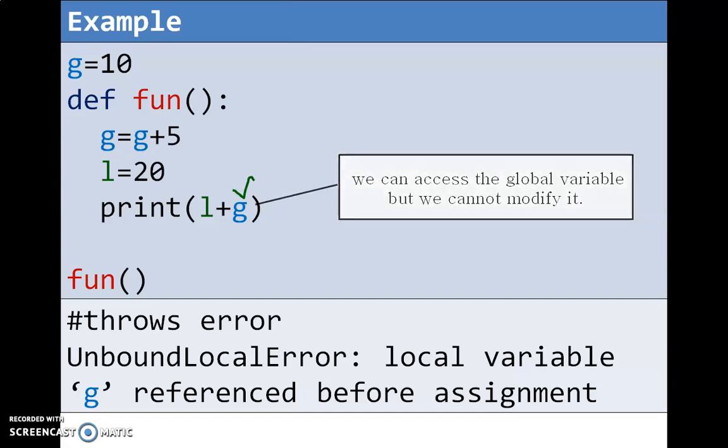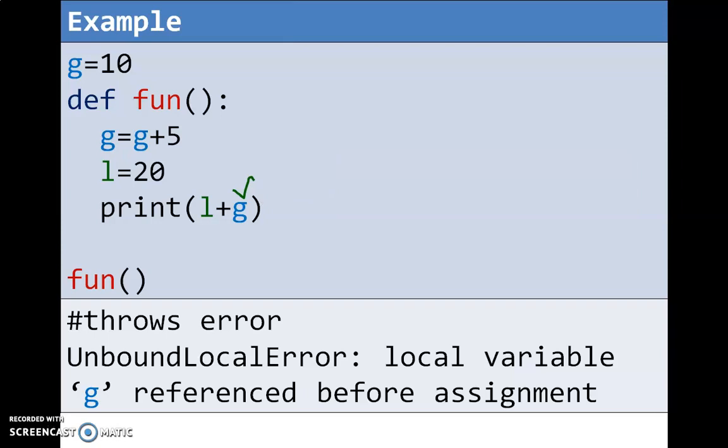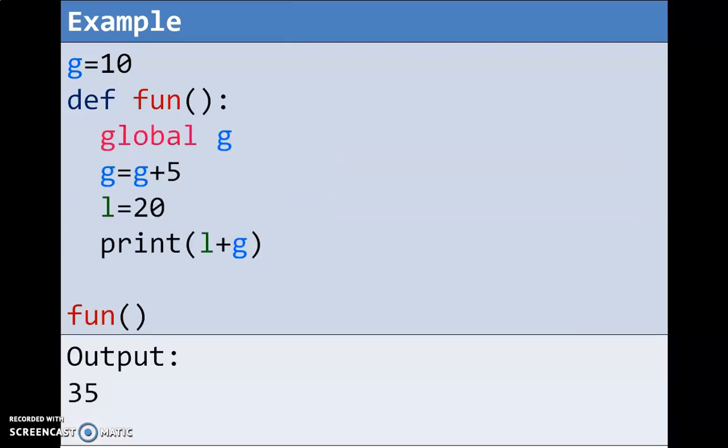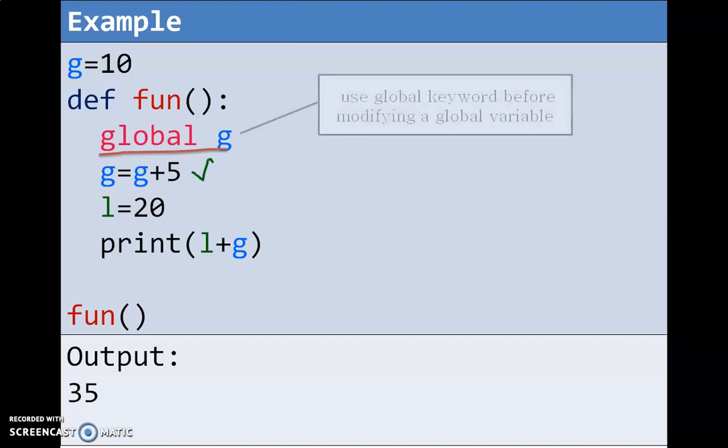Suppose the programmer wants to modify it. He can do that by using the global keyword. So global g. After that, you can modify g = g + 5. So use the global keyword before modifying a global variable within the function.